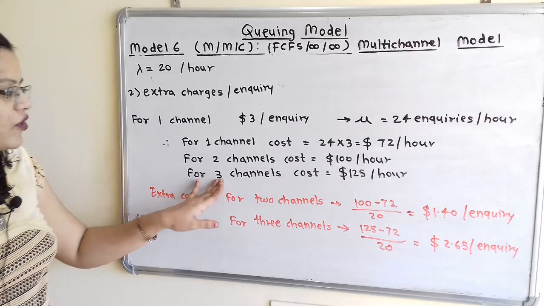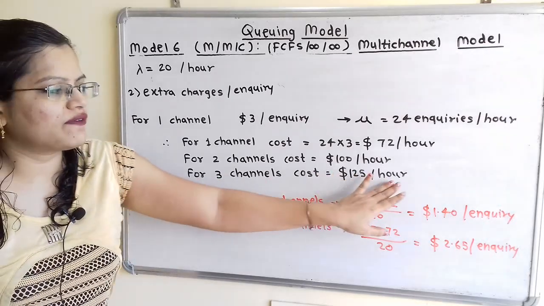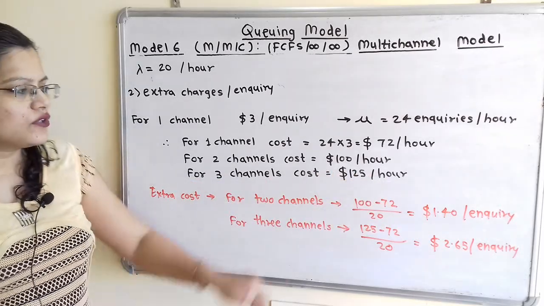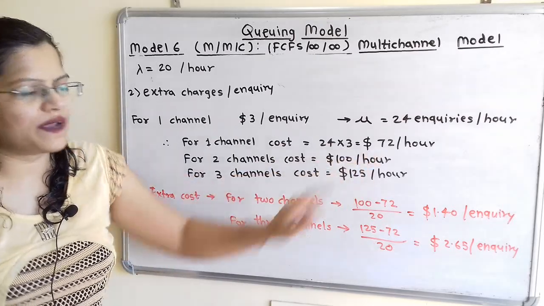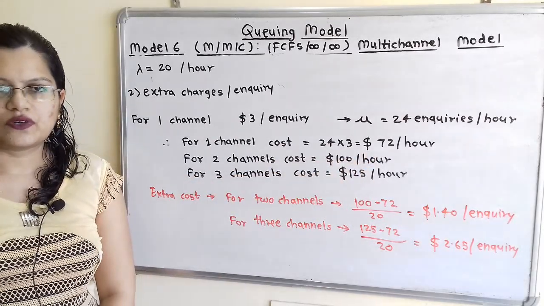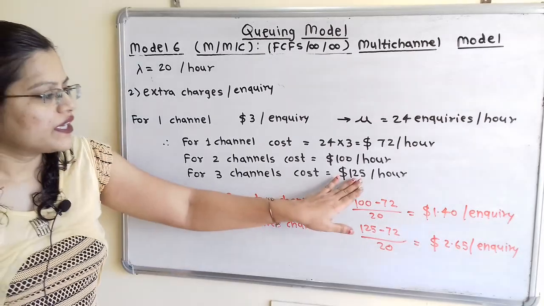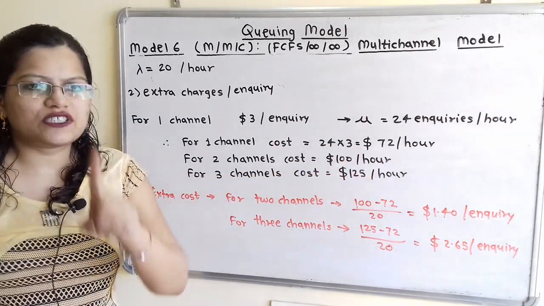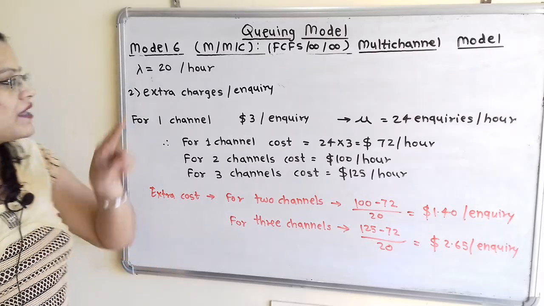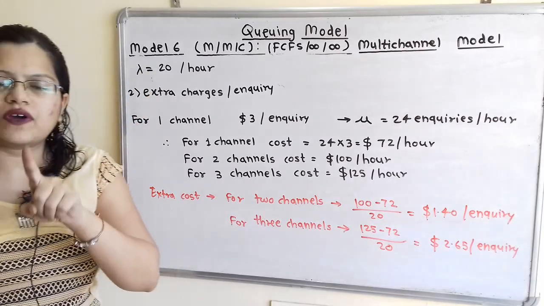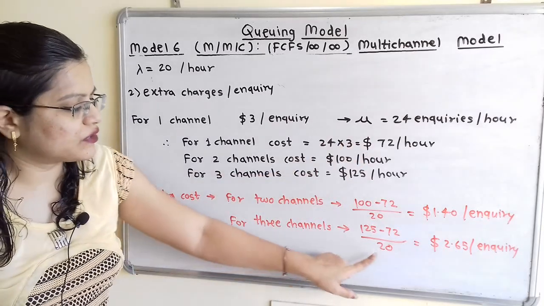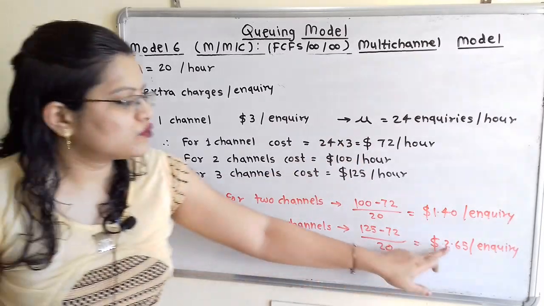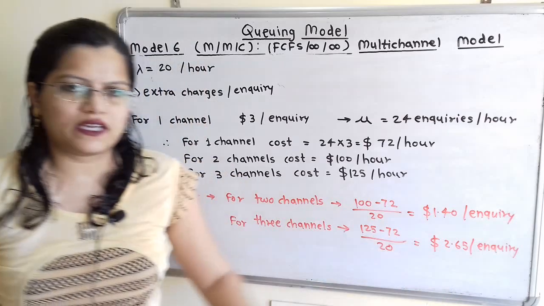In the same way, for three channels cost is $125 per hour. So what is the extra charge? Extra charge is 125 minus $72. Now this is the extra charge in 1 hour and in 1 hour arrival rate is 20. So for one enquiry, how to calculate? That is (125 minus 72) divided by 20, that is $2.65 per enquiry.